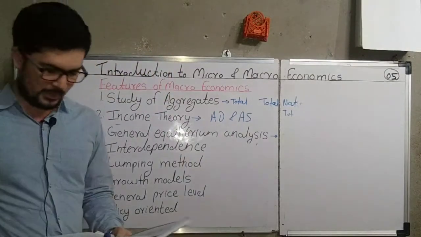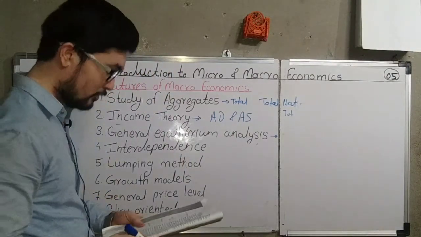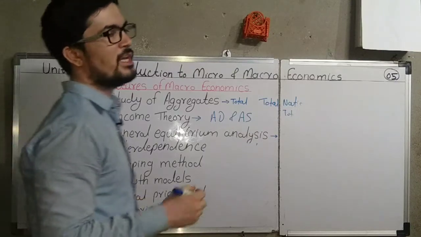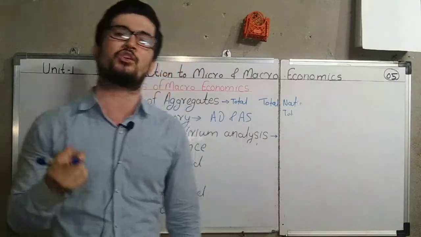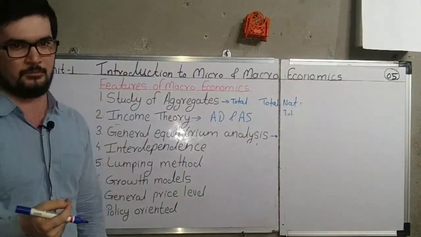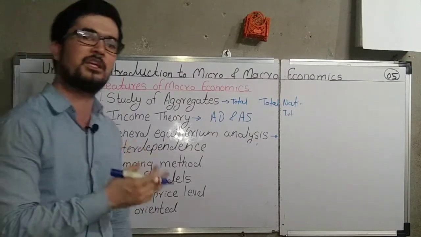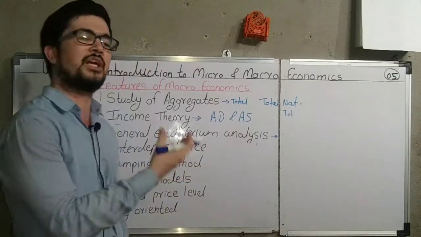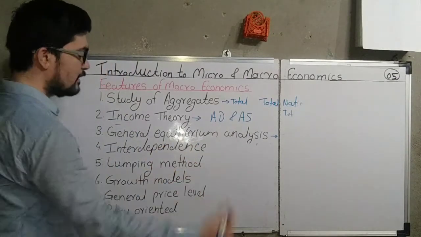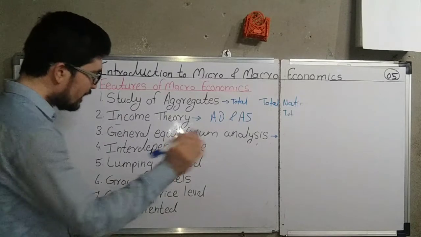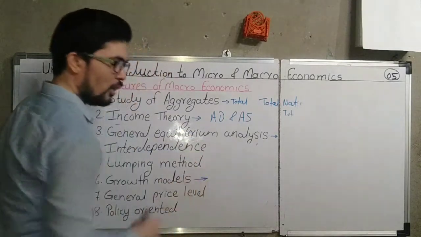What is meant by growth models is that this macroeconomics analyzes various factors which contribute to economic growth and development of the country. Okay, how the growth and development of the country must be done, what are the features of the economy, and how we can achieve the growth and development, that is the subject matter of macroeconomics. So various growth models in this economics we study.